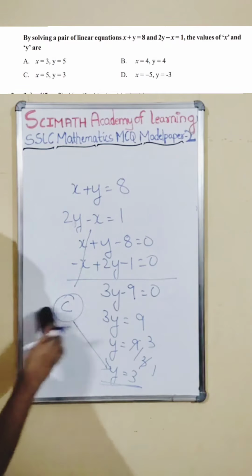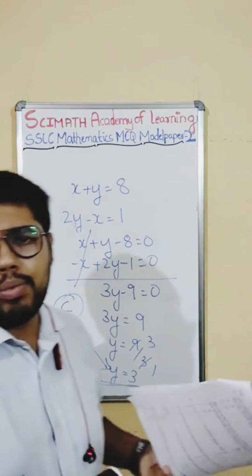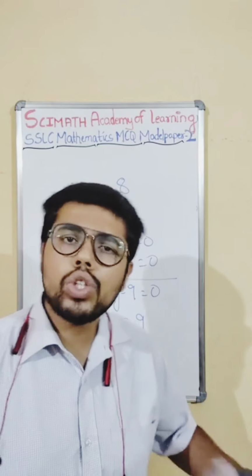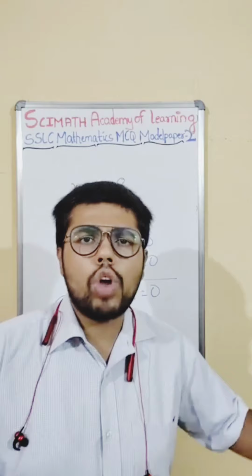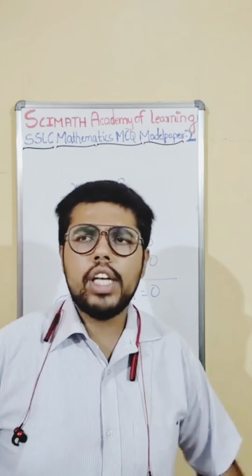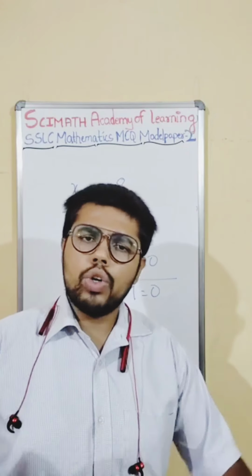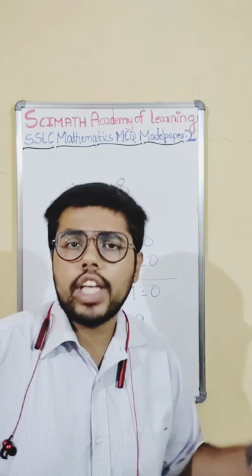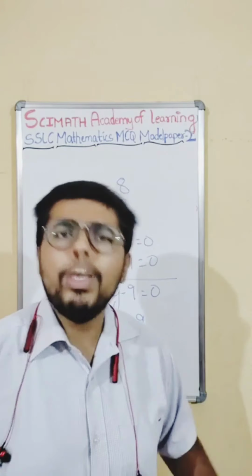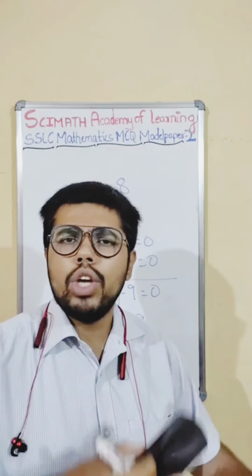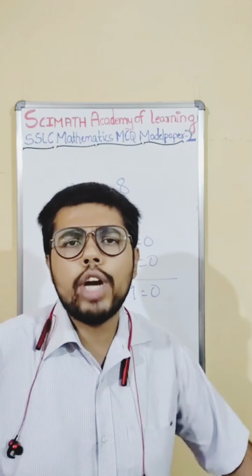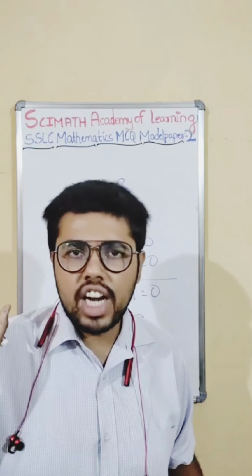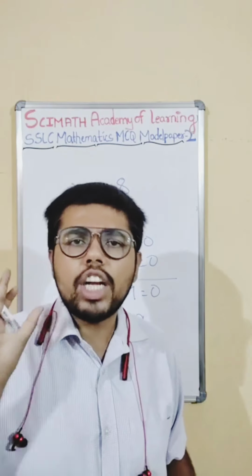That's all. I hope this is also as expected, because you used to solve it for 2 marks. Now for 1 mark you are solving, so you should be very smart when you solve. No need to solve x and y using all the methods as neatly as you used to. In all your papers, the last 3 pages give a working sheet. In the working sheet you go quickly solve them. Be smart enough. Don't waste time doing entire steps from 1 to last, because nobody is going to check your steps. They are going to check whether your answer is right or not. So be smart, select the right option.